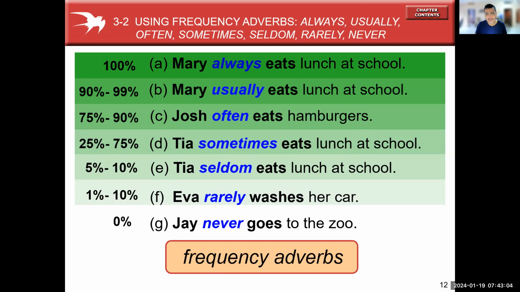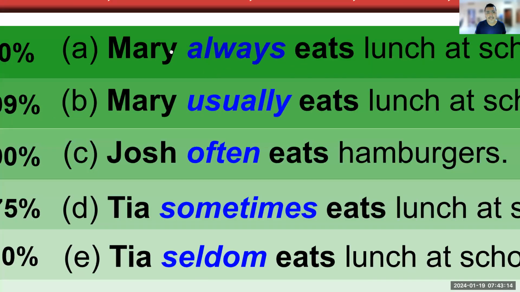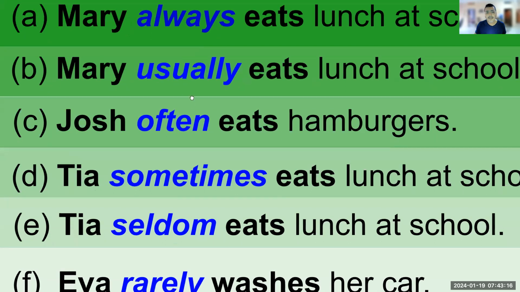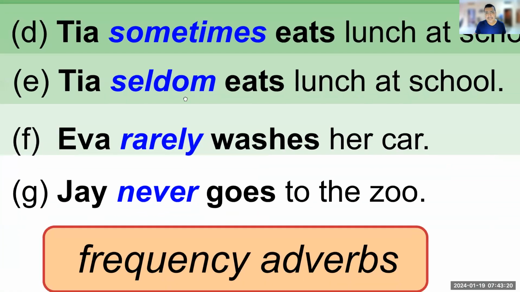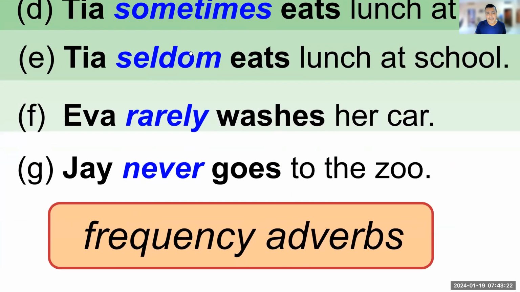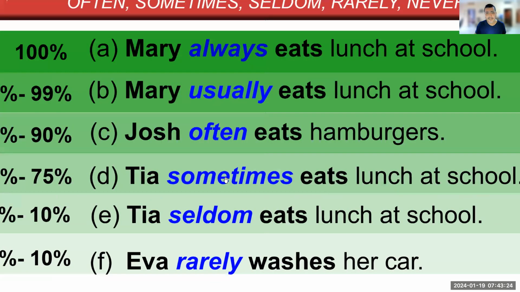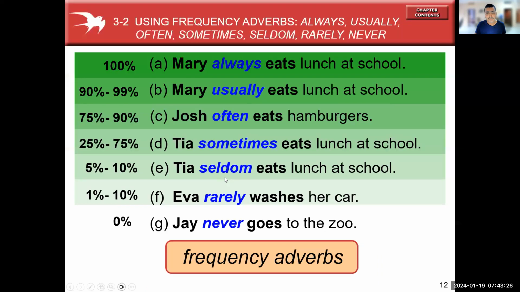Jane never goes to the zoo. So in these exercises, we have some adverbs of frequency: always, usually, often, sometimes, seldom, rarely, and never. These are the adverbs of frequency.